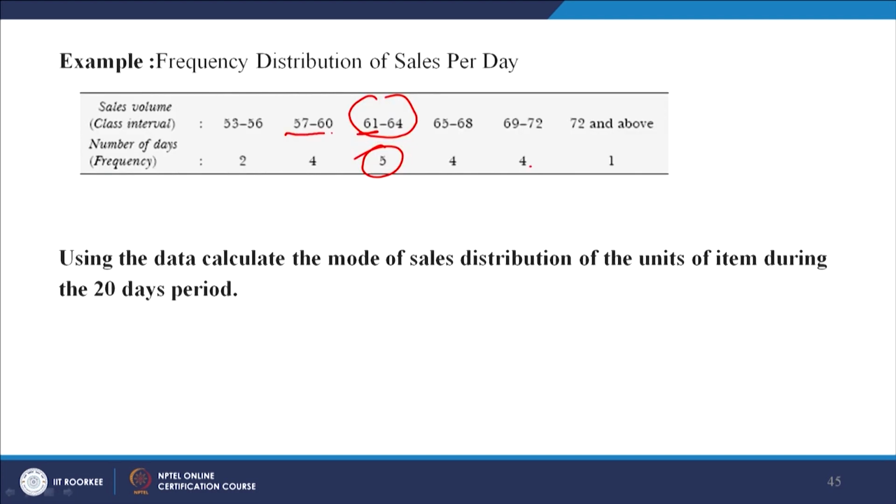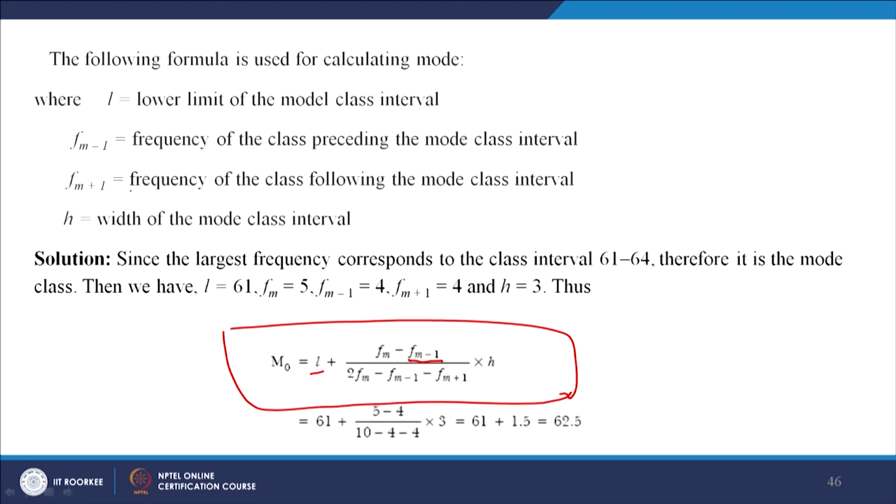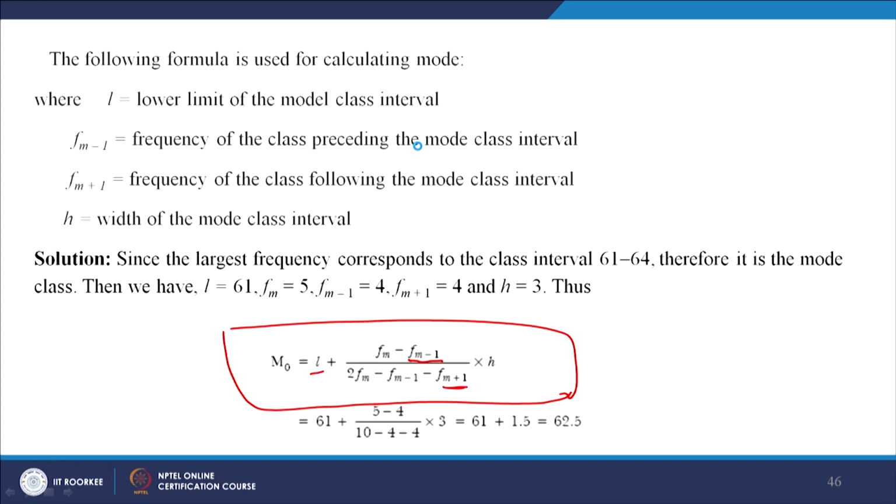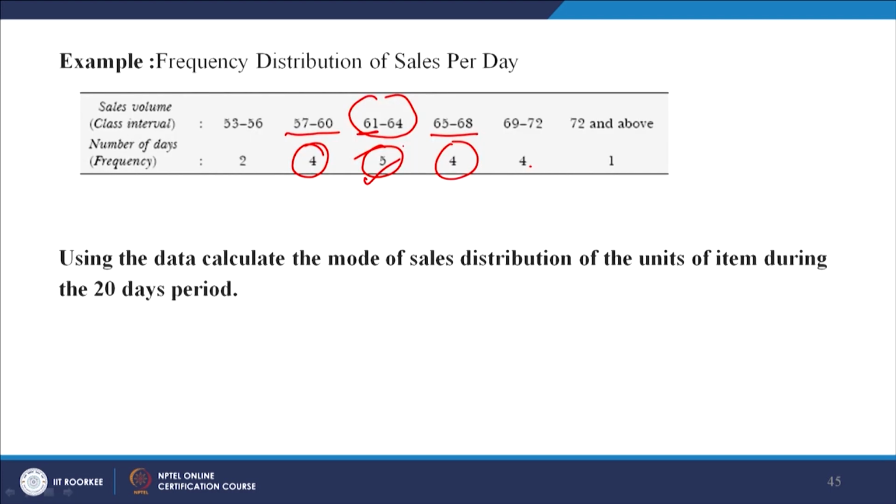So which one is the preceding? This one is the preceding. Then f_{m+1}, what is that? It is the frequency of the class following the modal class. The following is this one. So you have preceding and following, this one for the preceding and this one for the following. And f_m obviously is the frequency of the highest one, the modal class, so this one.